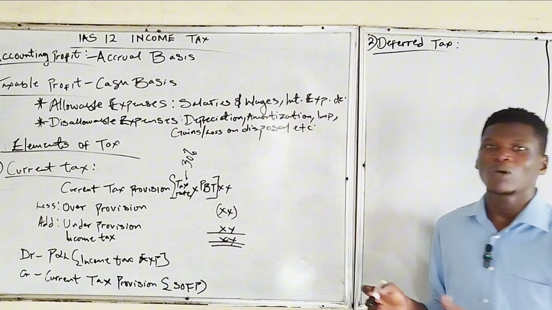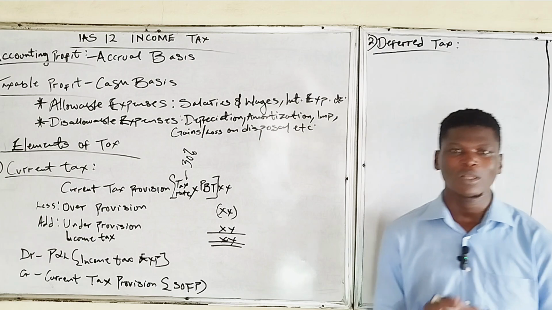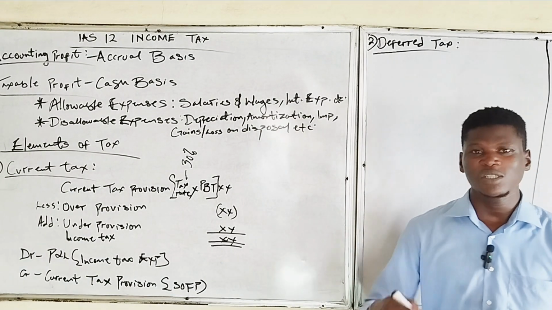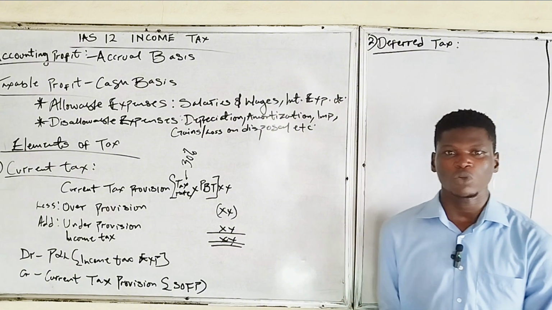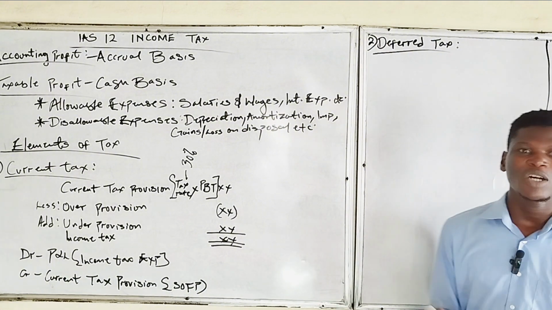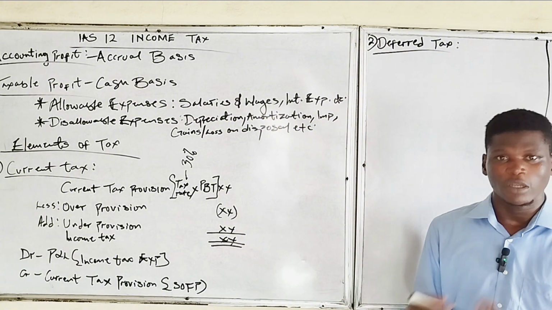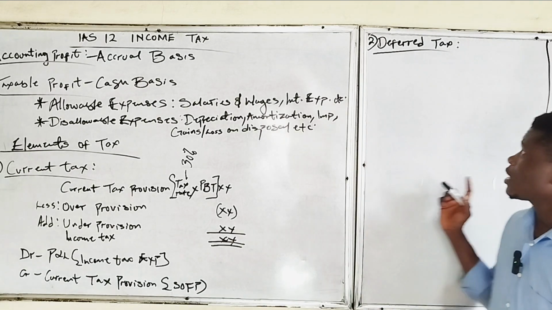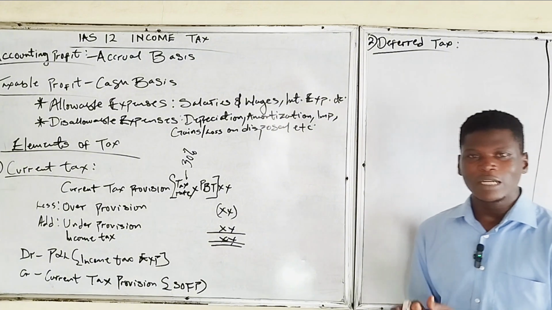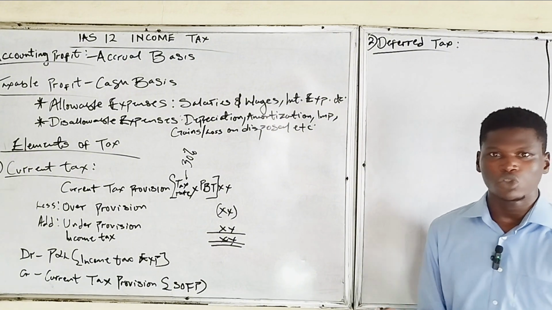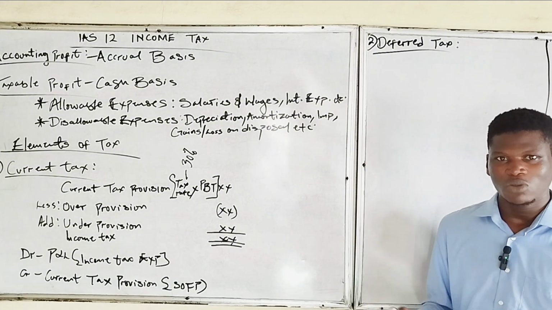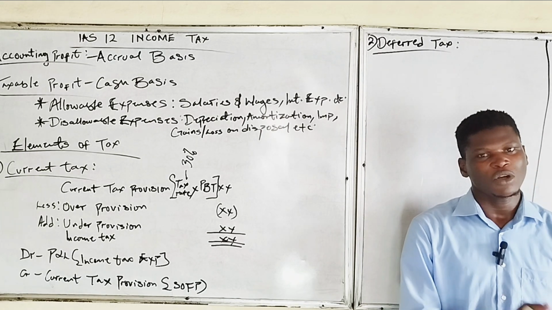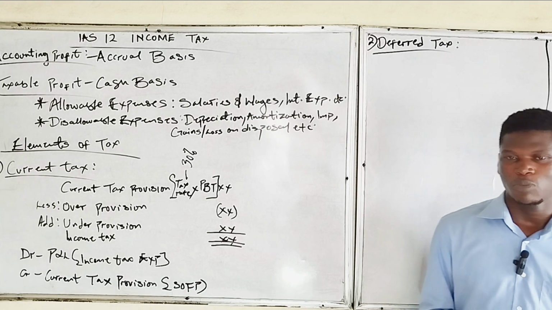These are taxes that will either be paid in the future, which are liabilities, or taxes that will be saved in the future, which is an asset. That's an income to us, a bonus to us. So that's either an asset or a liability. Deferred tax is the tax that will be paid or saved in the future, arising from transactions recognized in the financial statements of the previous period and the current period.